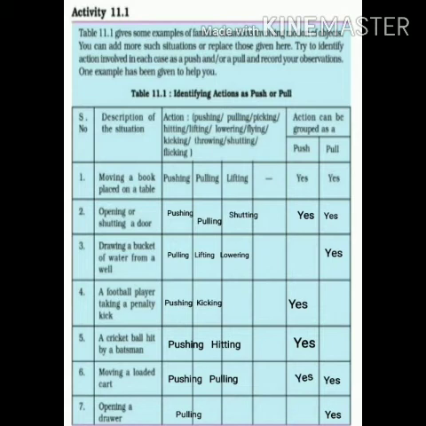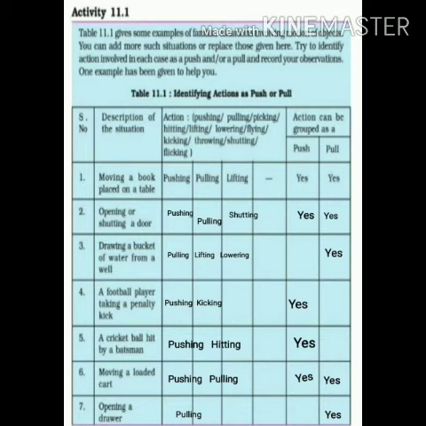What actions will the football player opt? Pushing, kicking. In both cases, both actions come under push or pull. Yes, it will come under push only. Pulling we are not going to do, because the football player has to do the penalty kick, so he will put it away, that object, the ball, has to move away, so push only.